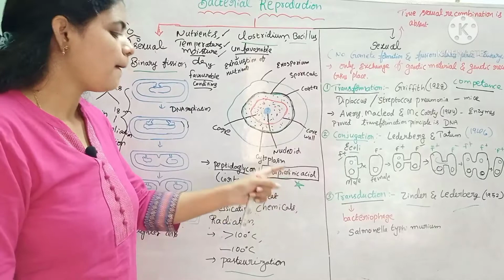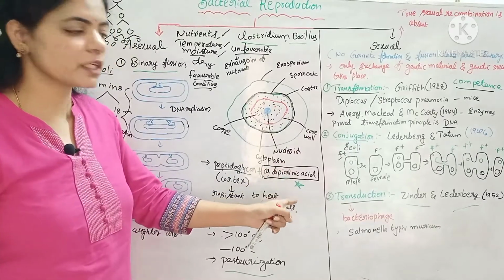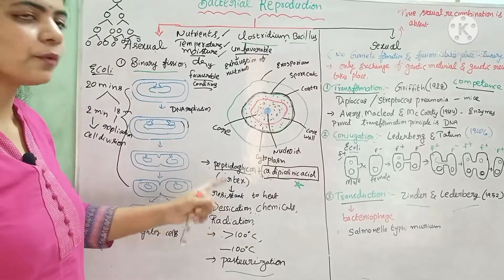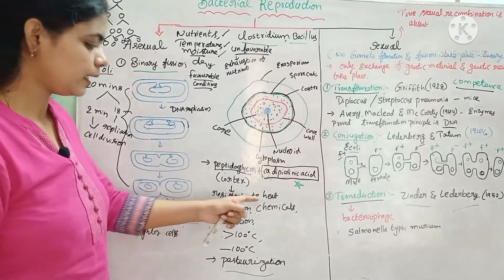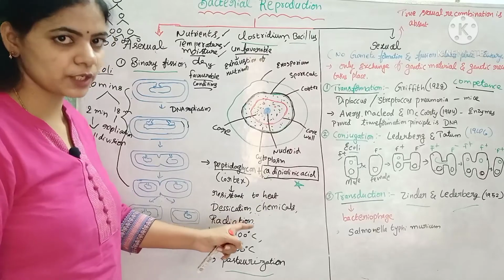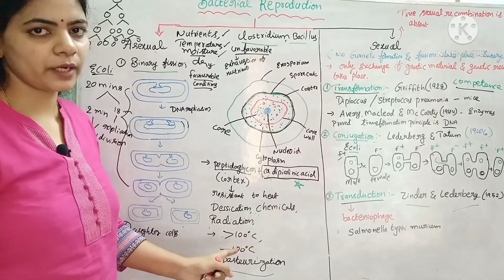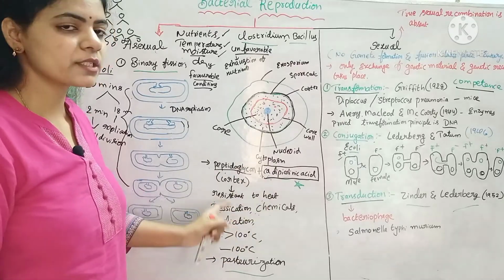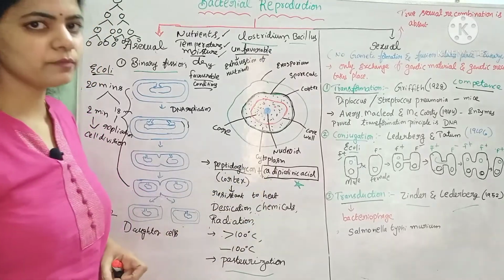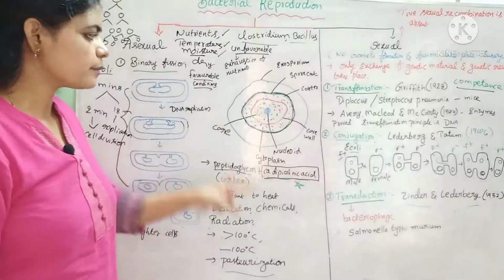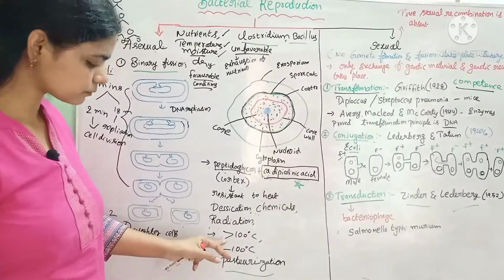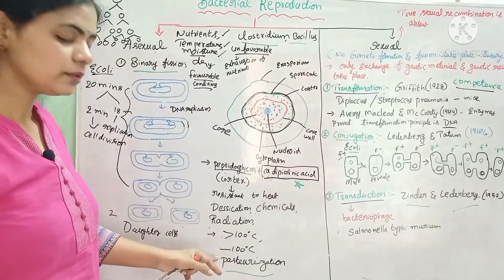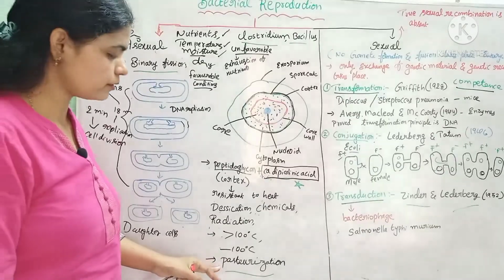Because of the presence of calcium dipicolinic acid, endospores can resist adverse conditions like high temperatures, desiccation, chemicals, and radiation. They can tolerate temperatures of more than 100 degrees centigrade and also minus 100 degrees centigrade.